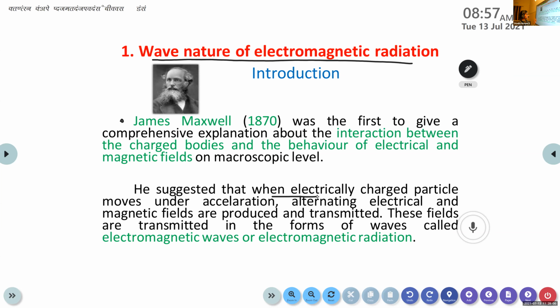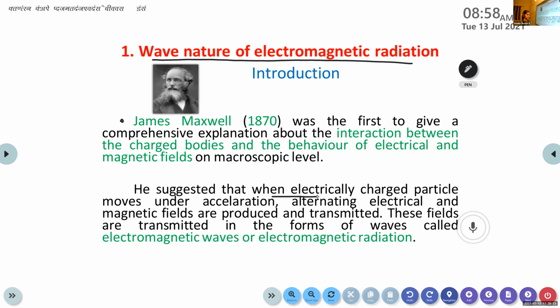When an electrically charged particle moves under acceleration, alternating electrical and magnetical fields are produced and transmitted, in the form of waves known as electromagnetic waves or electromagnetic radiation.